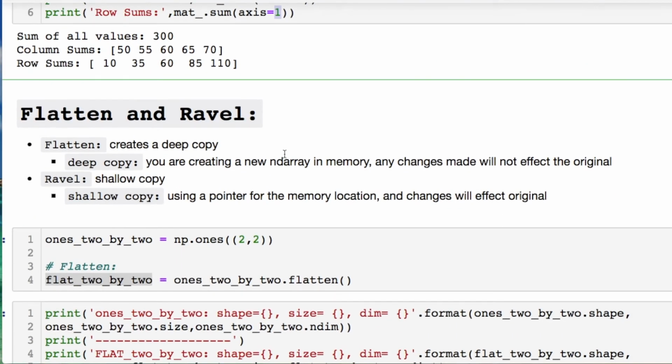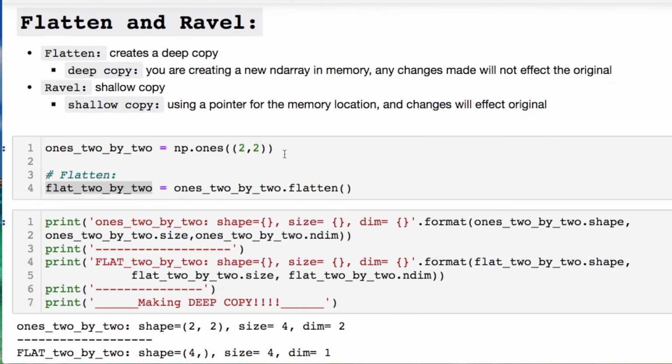You can use something called flatten and ravel. Flatten gives you a deep copy. If you use regular Python in your first few courses, it should cover something about shallow and deep copies. A deep copy is creating a new ndarray in memory, okay? So any changes that you make will not affect the original. The shallow copy is using a pointer for the memory location and anything you do will change it, okay?